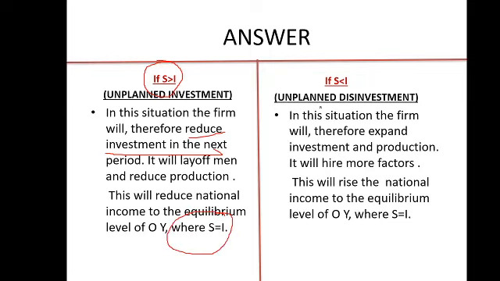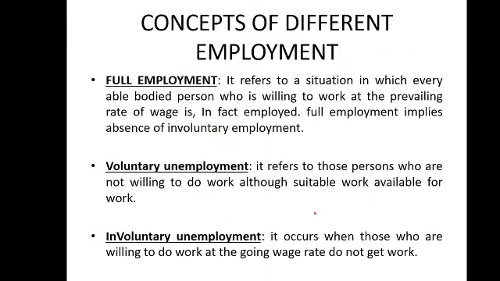Here in this situation, what do you have to do, just the opposite? The firm will therefore expand investment and production. It will hire more factors. This will raise the national income to the equilibrium level of OY. Again we will have S is equal to I. Very simple explanation you can give, and you can get 6 marks easily by making the schedule and diagram with the S and I approach.